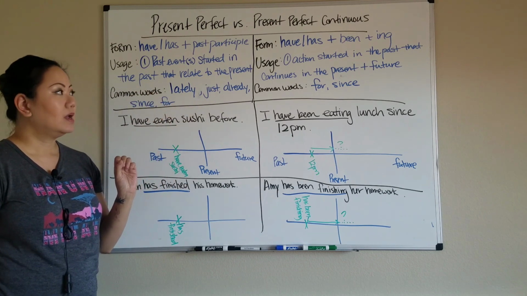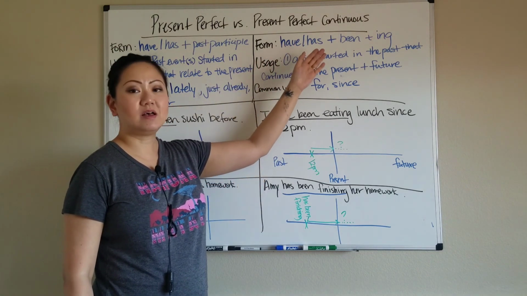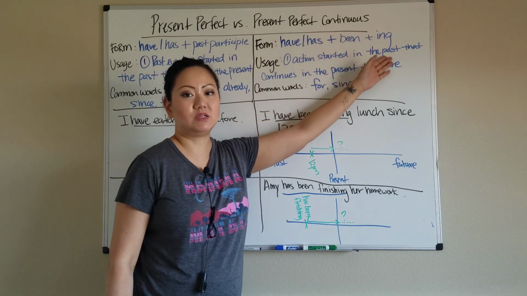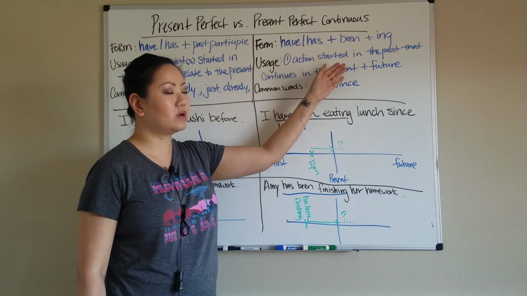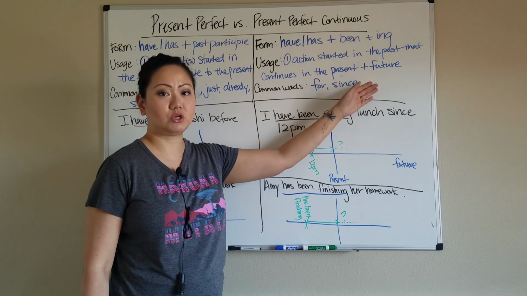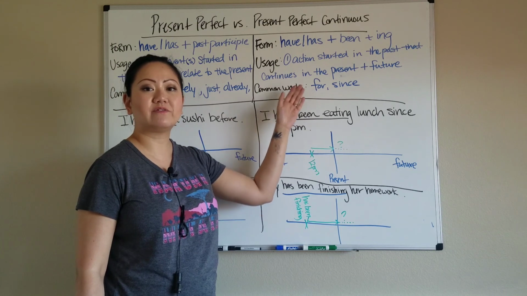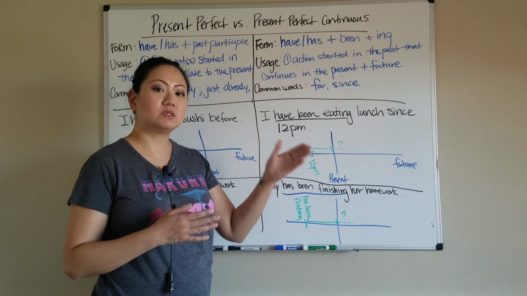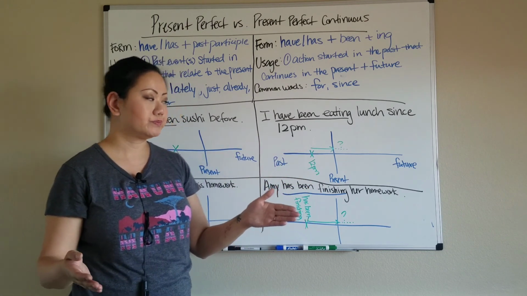Now on the present perfect continuous tense, we have the form have or has with the same rule, plus been, plus ing. And the usage of this is to talk about an action that started in the past that continues into the present or even into the future. Some of the common words we use with present perfect continuous often are for and since. For means how long, since means the start time, starting from the past to now or maybe into the future.